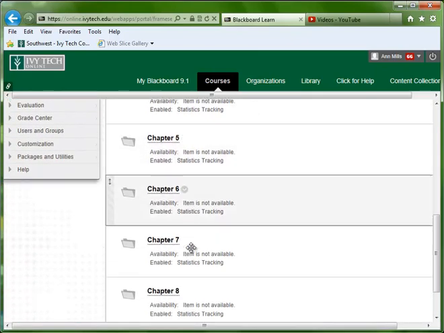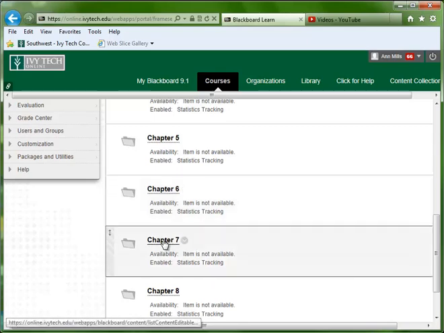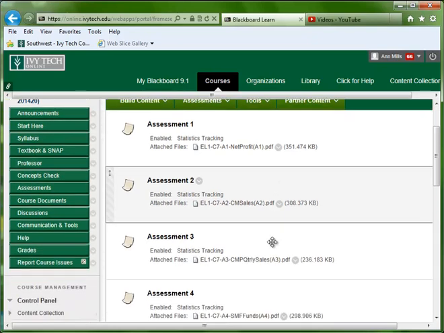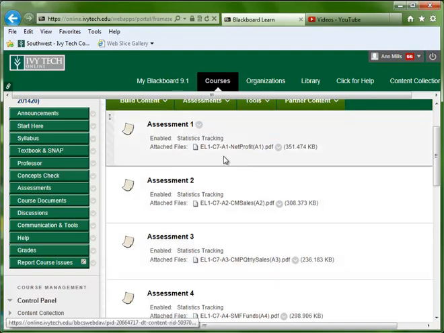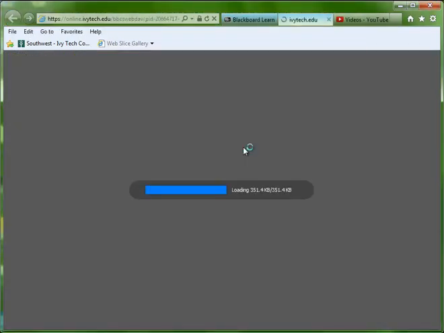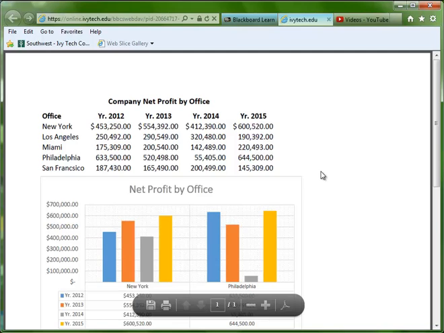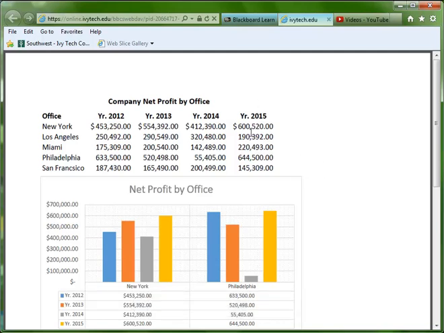You will not see Chapter 7 because those are hidden from you until you actually get to them during that week. But in Chapter 7, and again back to the textbook, on pages 263 through 267, you'll find the assessments. These are exercises that help reinforce whether or not you've learned the content from that chapter. And what I've done in the assessments folder is I've placed a PDF file. That is what that particular assessment is going to look like once you've completed it in Excel. Now, again, this is not an Excel workbook.